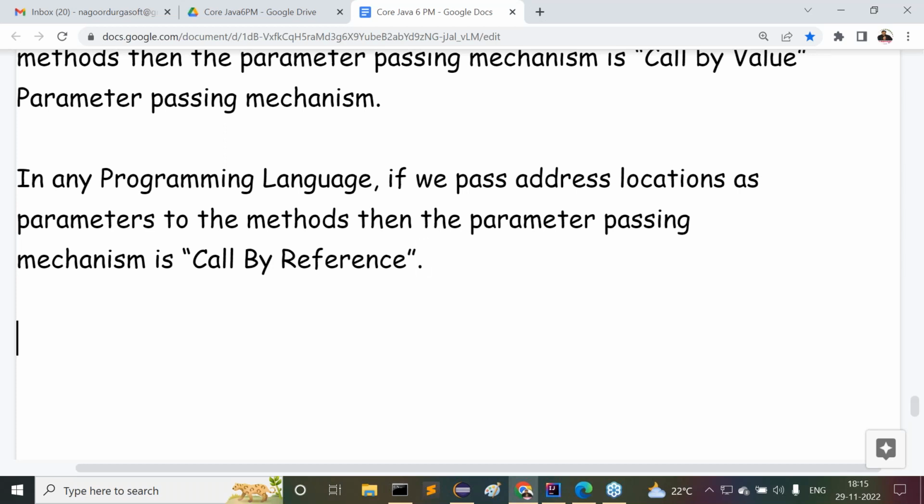That's okay, fine. These are the basic definitions of call by value and call by reference. Tell me guys, all of you, what is call by value and what is call by reference?